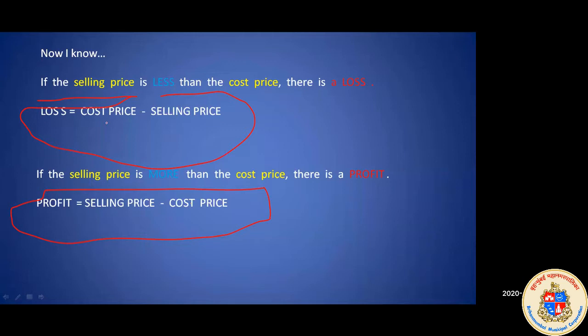See, cost price is also known as CP, and selling price is also known as SP. You can put the shortcuts also, CP and SP. Loss means L, profit means P. So P is equal to SP minus CP. So these are the formulas for profit and loss. Now this profit and loss concept is clear.